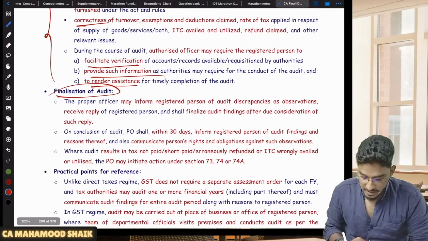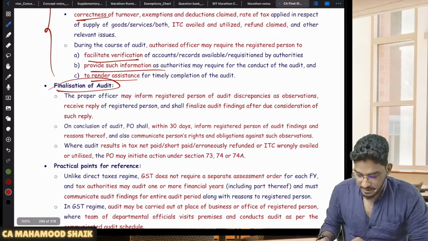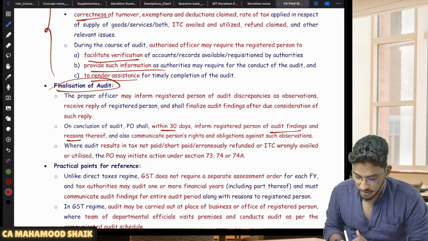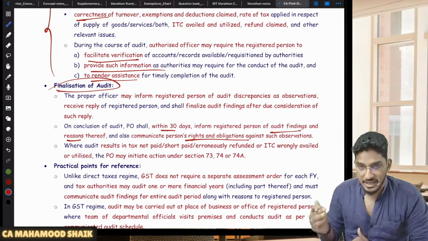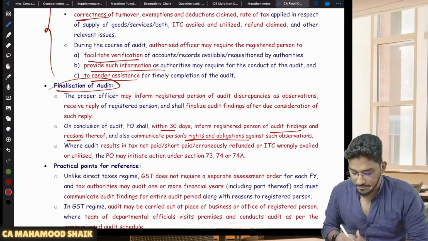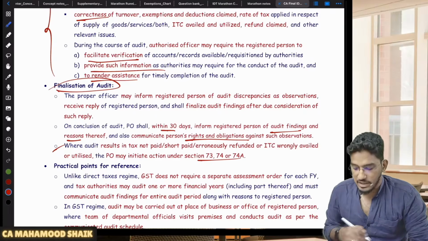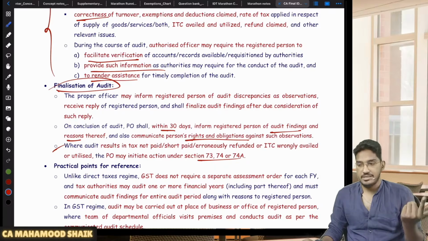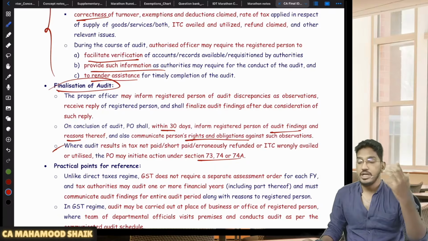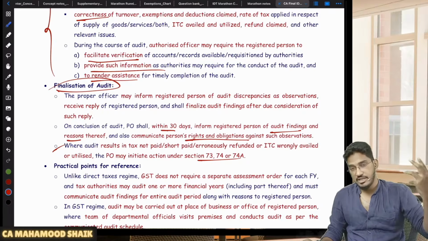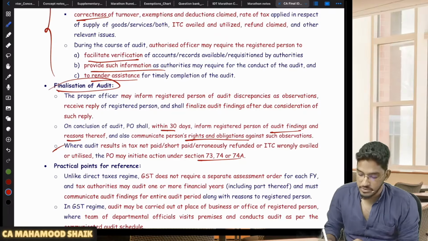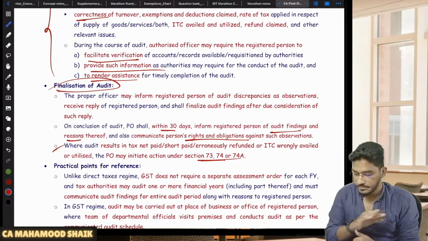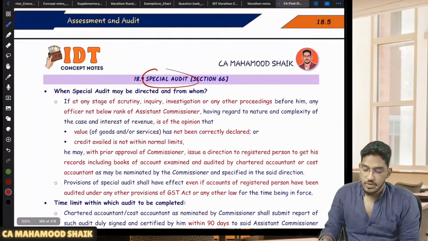And then finally, finalization of audit will happen. So once the audit has been finalized, within 30 days, they will inform the registered person what all findings are there, what are the reasons, and also what are his rights and obligations against that audit report. And finally, they will proceed further with demand and recovery proceedings under section 73, 74, 74A, in case any tax is evaded, or in case the registered person has availed more ITC. Clear?